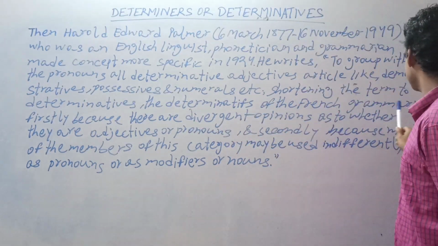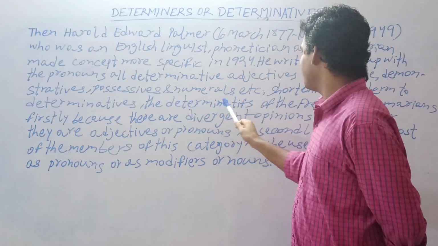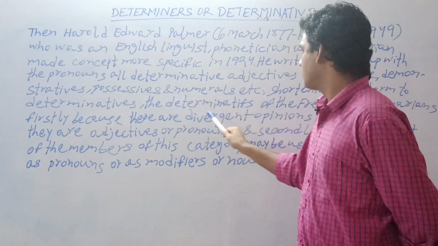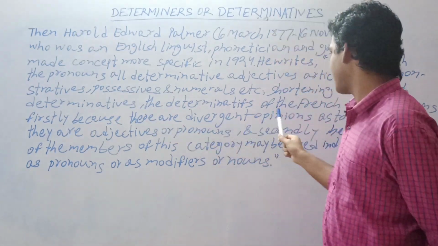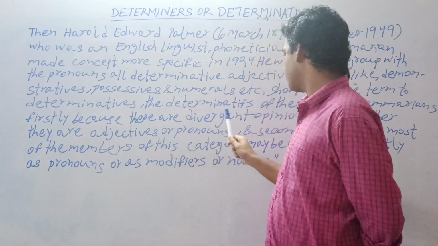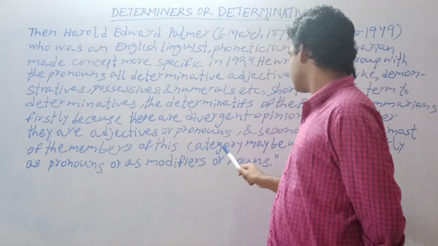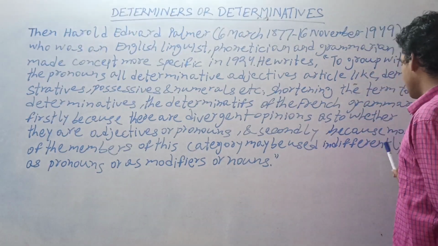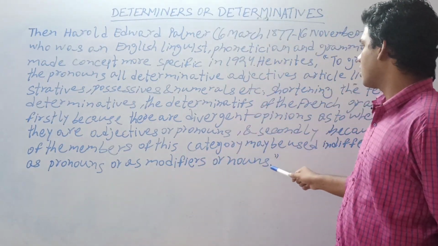the determinatives of the French grammarian. The French grammarians called it determinatives. The pronunciation, pay attention towards it, determinatives. Firstly, because there are divergent opinions as to whether they are adjectives or pronouns, and secondly, because most of the members of this category may be used indifferently as pronouns or as modifiers or nouns.